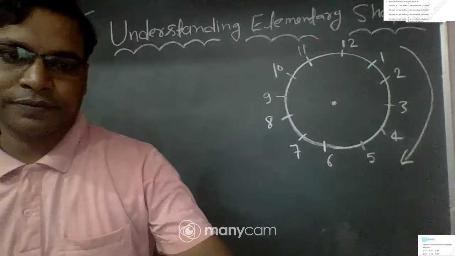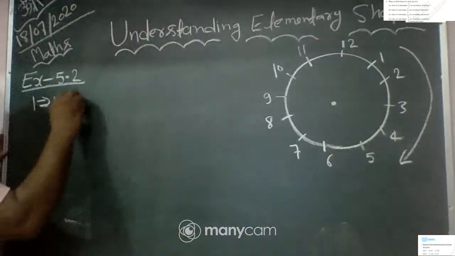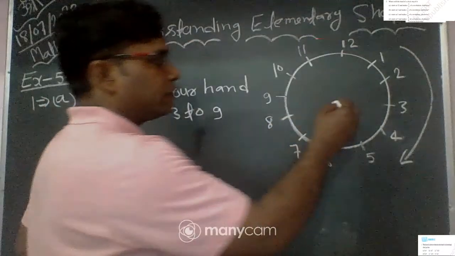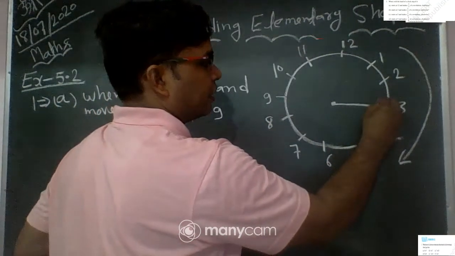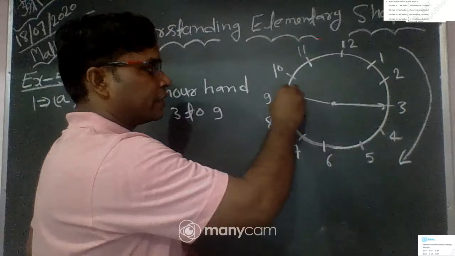So let's see. First this part is given: when the hour hand moves from 3 to 9. The hour hand moves from 3 to 9. So first, where is the hour hand? At 3. After this, where does it move? In a clockwise revolution to 9.